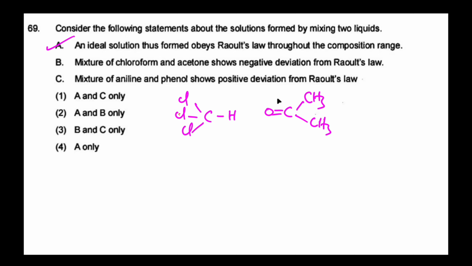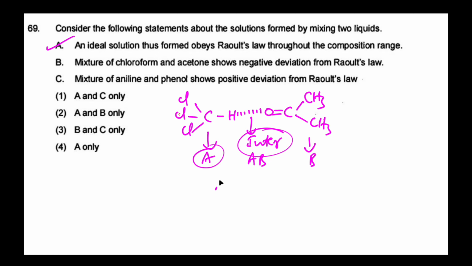When we add chloroform to acetone, intermolecular hydrogen bonds are developed between chloroform and acetone. For example, this is A, this is B. By combination, these two form AB. Here AB interactions are stronger than AA and BB interactions, so it shows negative deviation from Raoult's law. So option B is also correct.